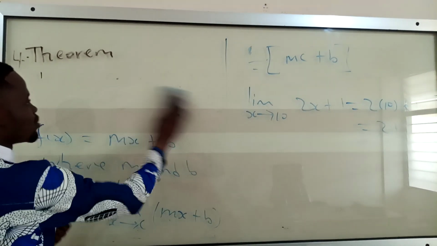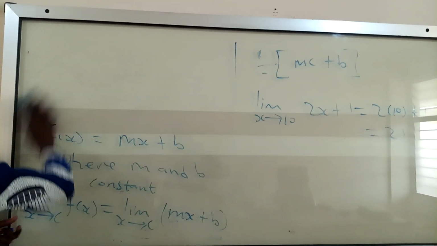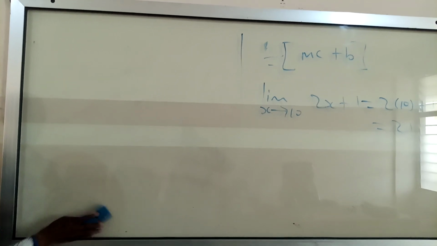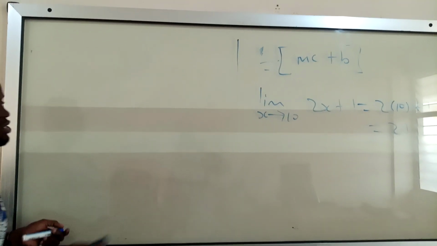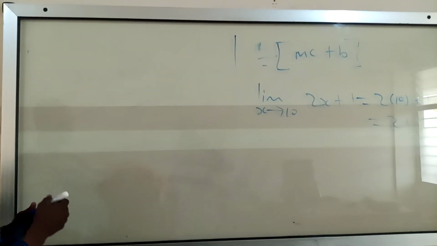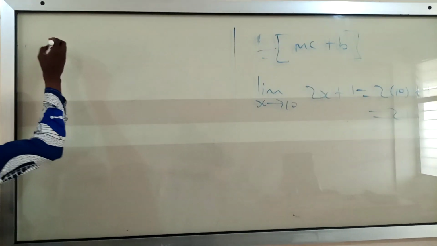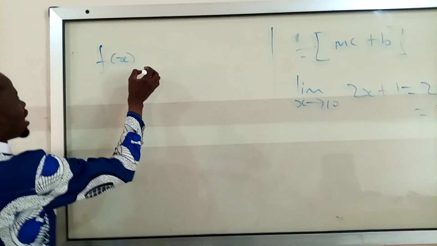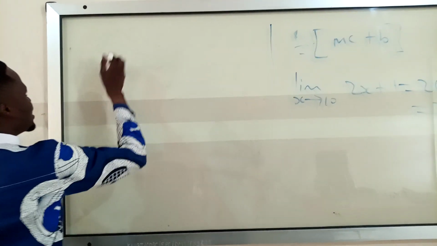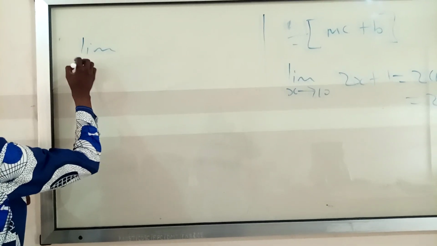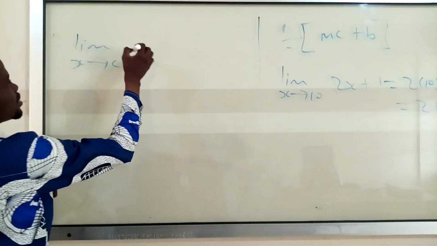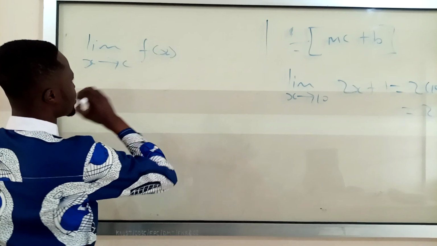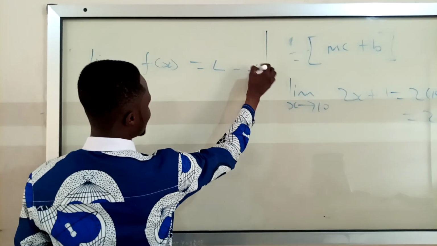So the last one I'll talk about is the limit of a product. Okay, that isn't the last one. That one's supposed to be the last but one. The limit of a product of two functions. So suppose I have two functions, the limit of two functions, just as what I give. And when the limit approaches, it should be the same, which is equal to L. That is equation 1.